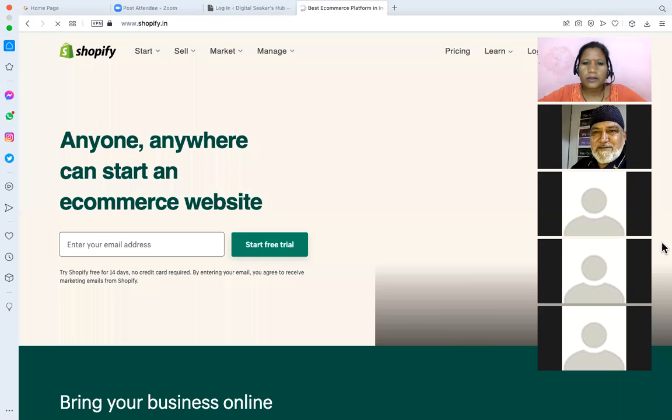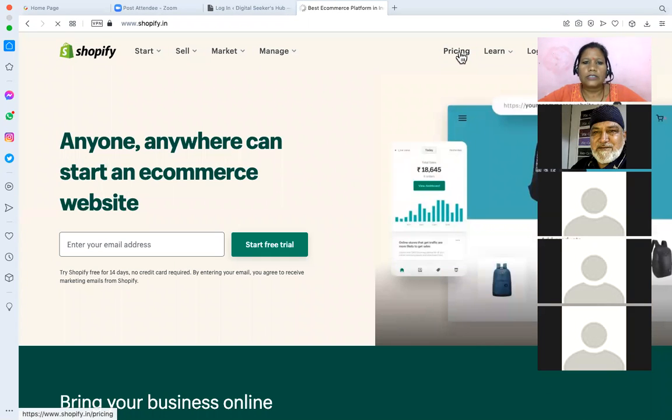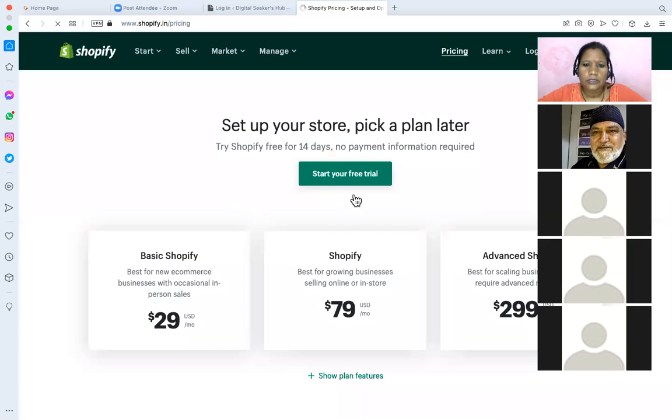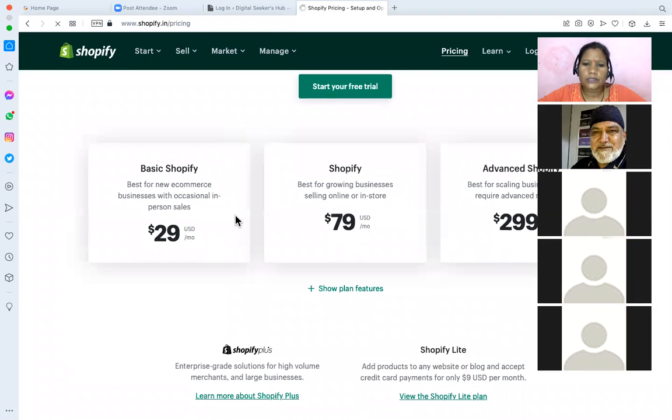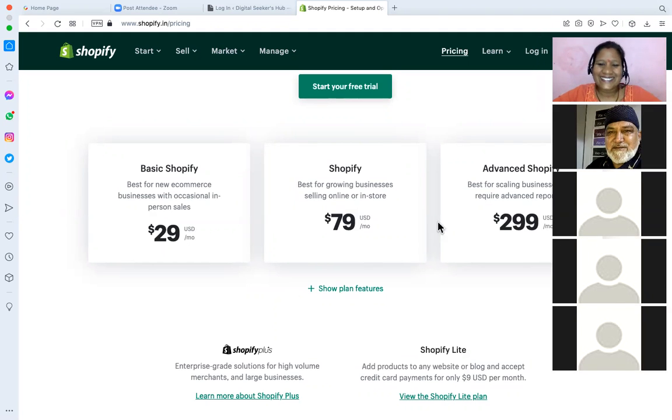I think you can start with $29, you can see the pricing there. Yes, 29. All their prices are in dollars only. These are all US companies.